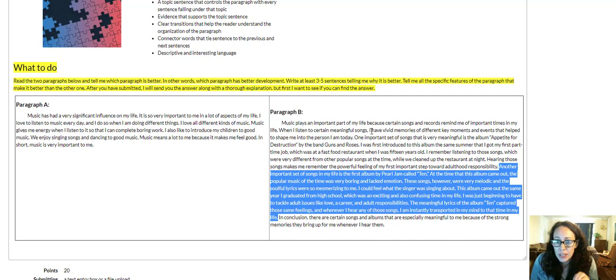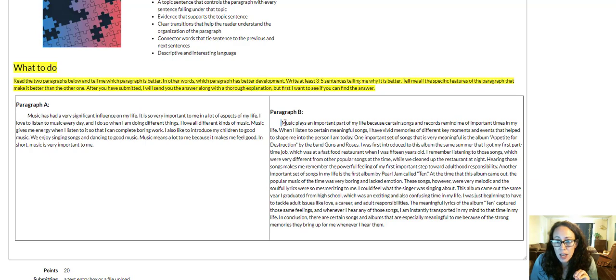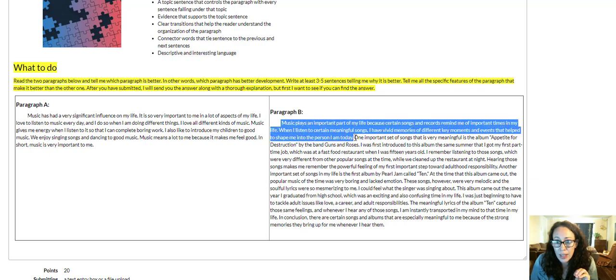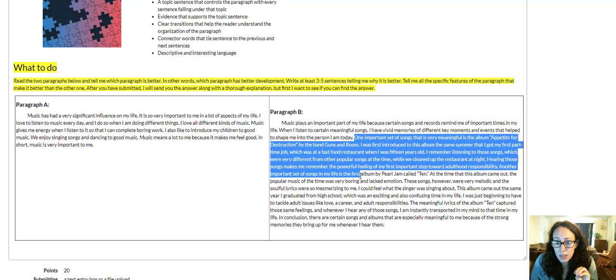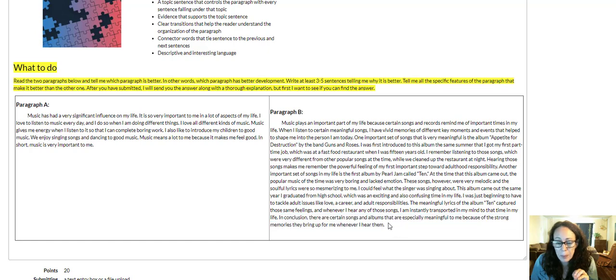So this paragraph really has a topic and then two pieces of evidence, okay, one and two, and then a little conclusion.